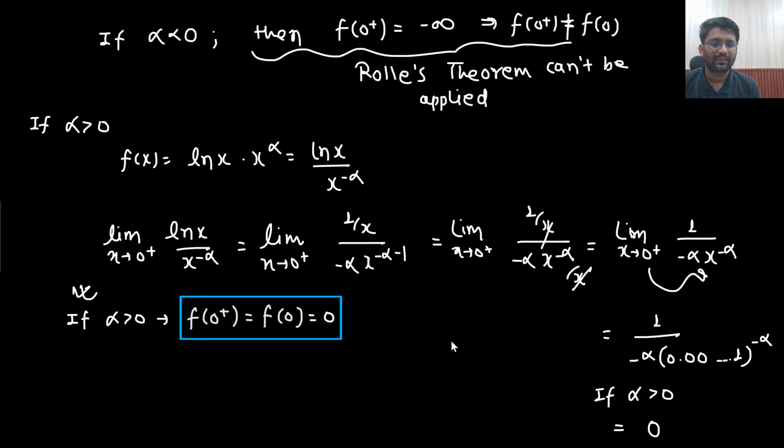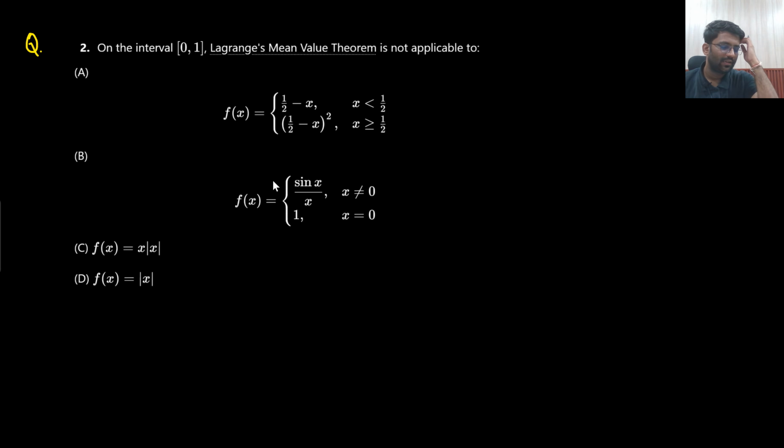This is the last question. Again, a JEE Advanced problem. Do it on your own. It is an MCQ only. So which of them will not have the Lagrange's mean value theorem between 0 to 1? Not applicable.